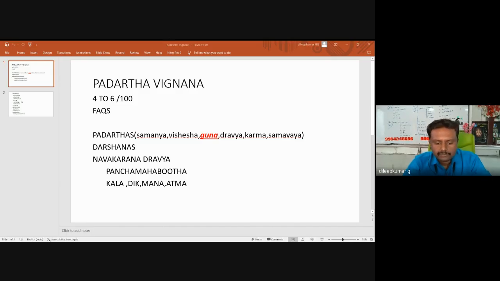Okay. So why has the syllabus committee included darshanas in Padartha Vignana? What is the necessity of including darshanas, and what is the meaning of darshana? Drushyate anena iti darshanam. So darshanas are the wisdom of ancient Indian philosophy. It is a part of philosophy.